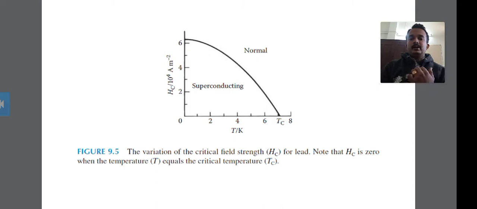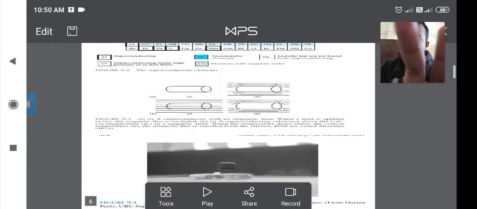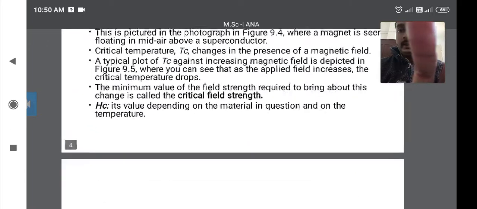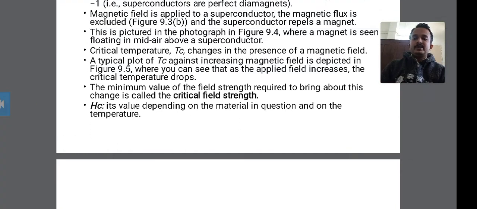Next, a typical plot of critical temperature against the increase in magnetic field is depicted in figure 9.1. You can see that as the applied field increases, the critical temperature drops.